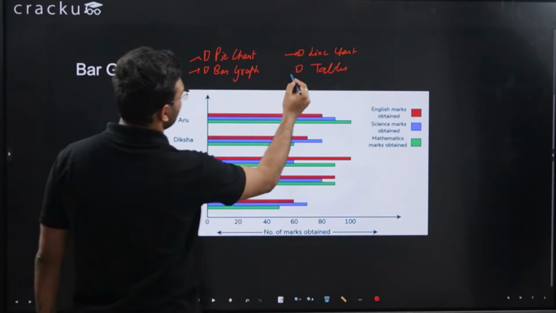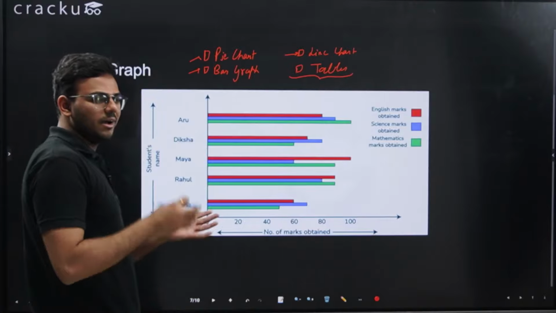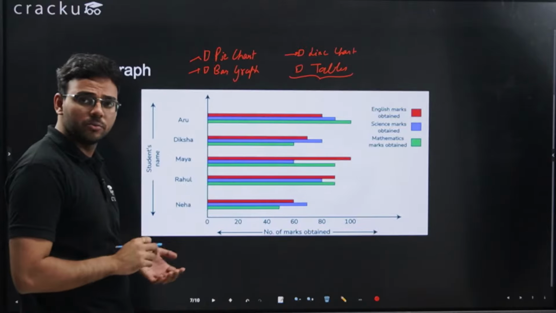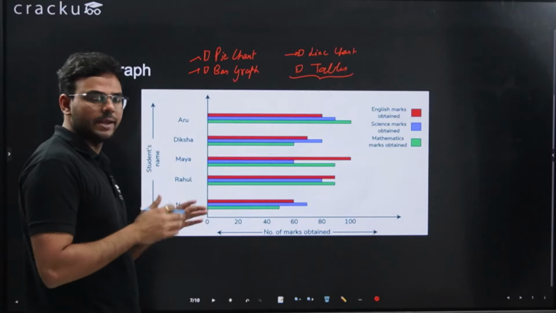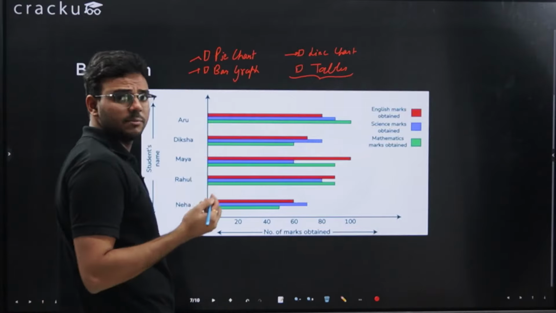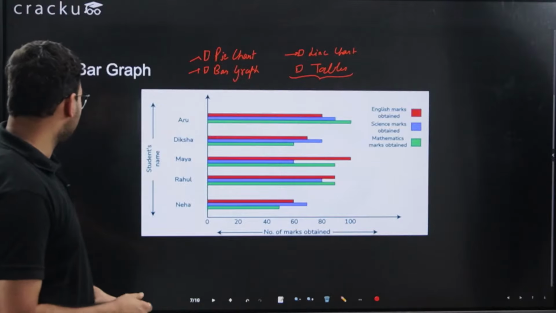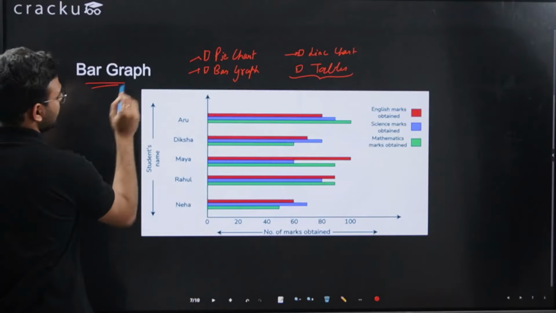This is again a very important one, which is tables. A table will be provided to you, which is partially filled. It's not completely filled, and you have to answer the questions. You have to fill the table first using the conditions, and then answer the questions. So let's study the bar graph.